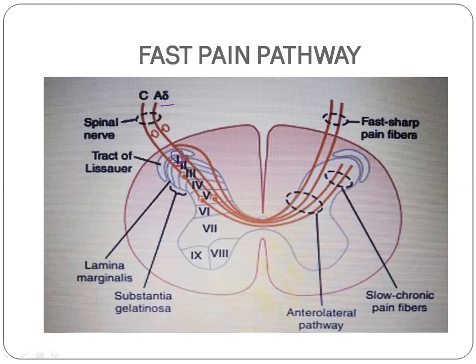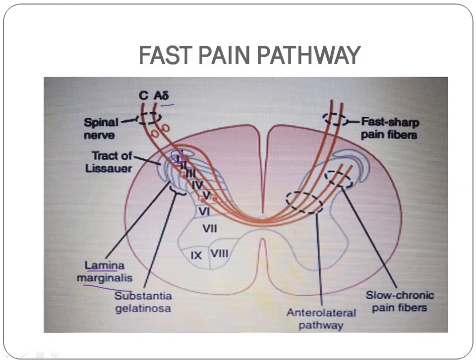It terminates in lamina 1, called the lamina marginalis. So these are the first order neurons. The first order neurons originate from the nociceptors and terminate in the lamina marginalis. So these are the first order neurons regarding the fast pain pathway.